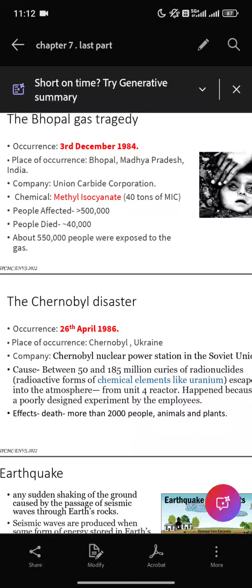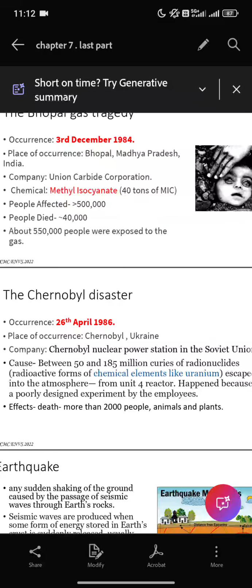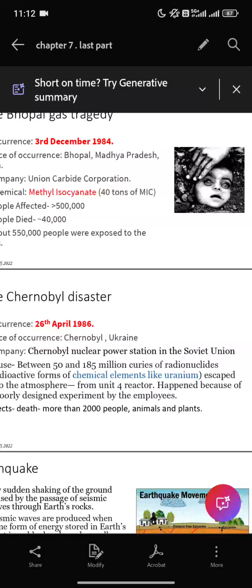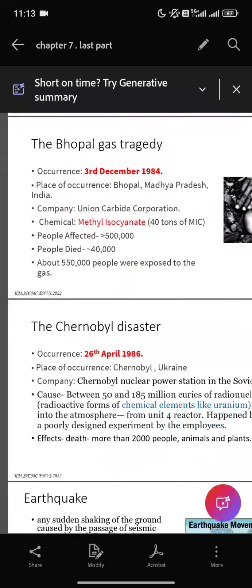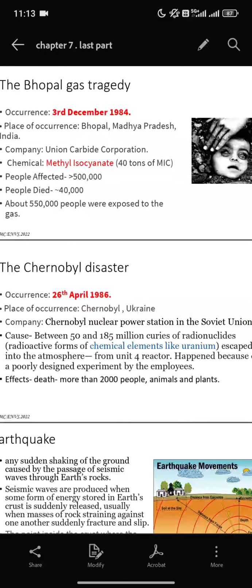Why did it happen? Because 50 to 185 million curies of radionuclides escaped into the atmosphere. What is a radionuclide? Chemical elements like uranium and plutonium, highly radioactive. This came into the atmosphere from the Unit 4 reactor, because of a poorly designed experiment by the employees. It caused the death of more than 2000 people, and of animals and plants. This was less tragic, but it was also tragic. 2000 people is not less.